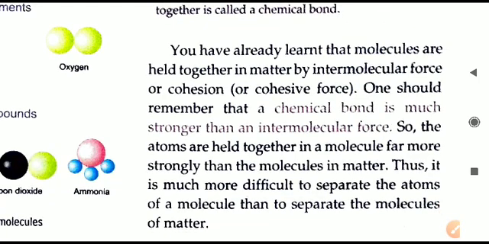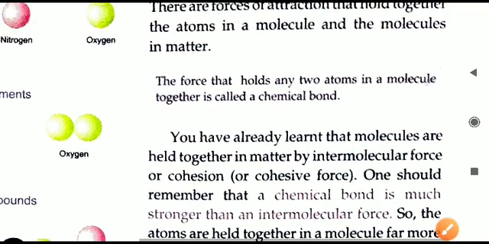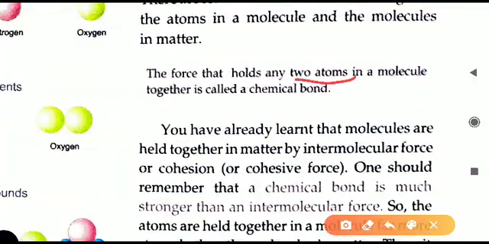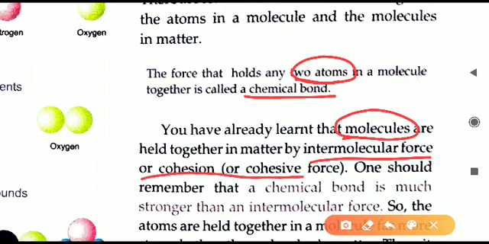Another type of force of attraction is also there, that is intermolecular force. As we have already seen in the chapter, between the molecules, intermolecular force is there. So two types of forces are there. Atoms are joined together by chemical bond, and molecules are joined together by intermolecular force of attraction or cohesion. So always remember, don't confuse here. Chemical bond is between atoms, and intermolecular force, or cohesive force, is between the molecules.